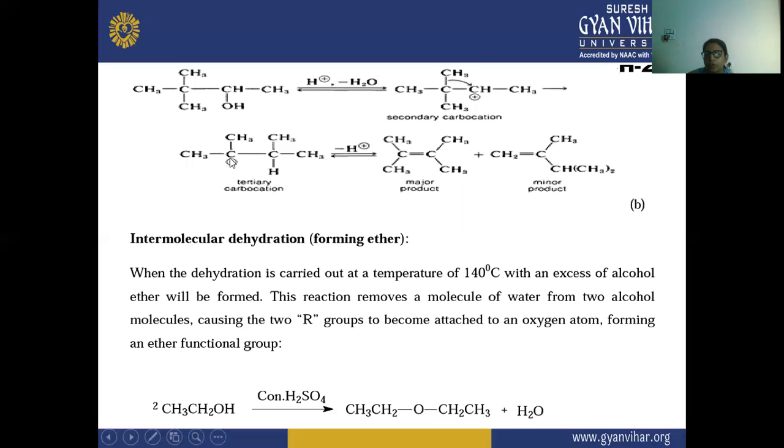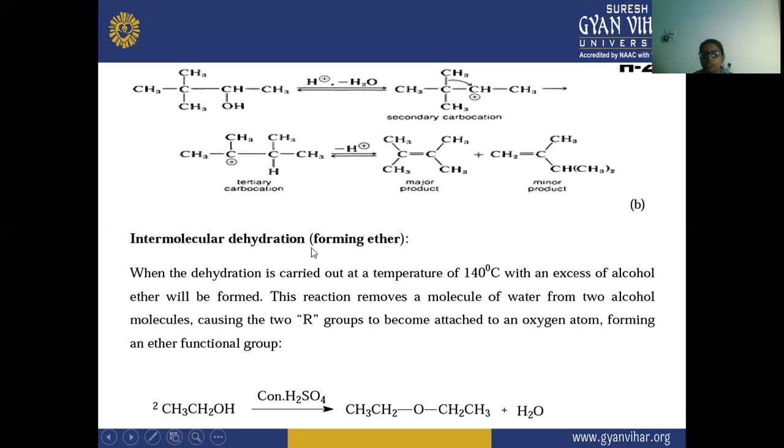After that, there is a removal of the hydrogen. So this hydrogen will get removed from here, and there is a formation of this major product because it has a highly substituted alkyl group, and this one has less, because on this only one carbon is substituted, not the second. So next is intermolecular dehydration forming ethers.